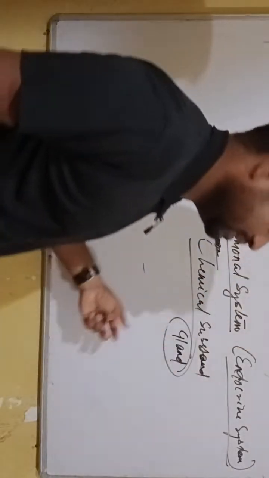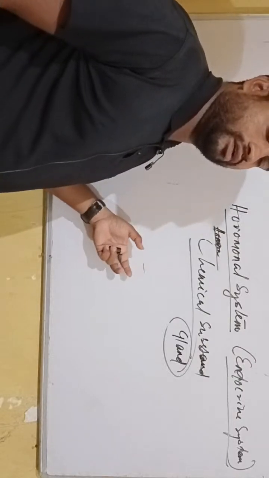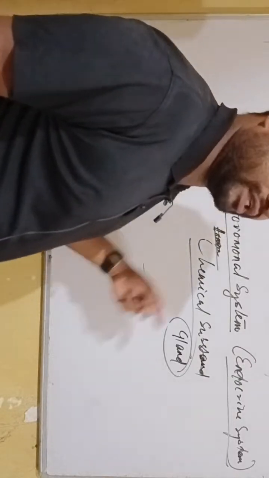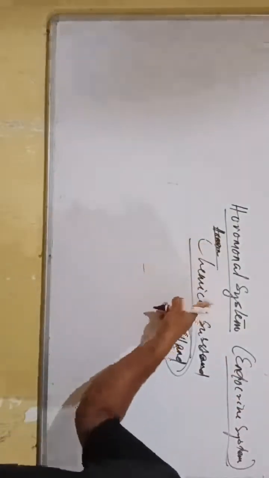A gland is a structure of our body which is a group of cells or tissue that makes hormones. Hormones are prepared in the gland.